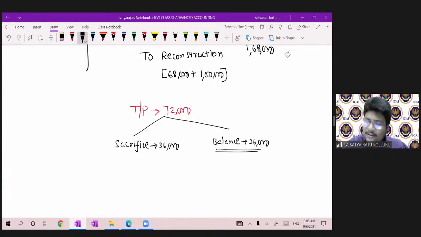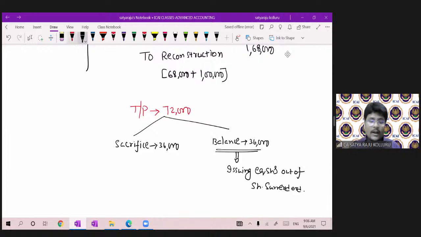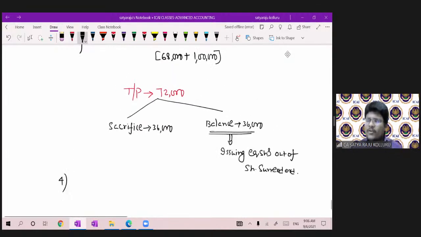He's talking about the balance. 36,000 is there. For this 36,000, we are issuing equity shares out of shares surrendered. That is the point he is mentioning. Now, all of you, please concentrate. Please participate along with me. Which was the fourth entry, I think. First, how much amount are you utilizing from the share surrender? 36,000 for that entry. Share surrender account debit.